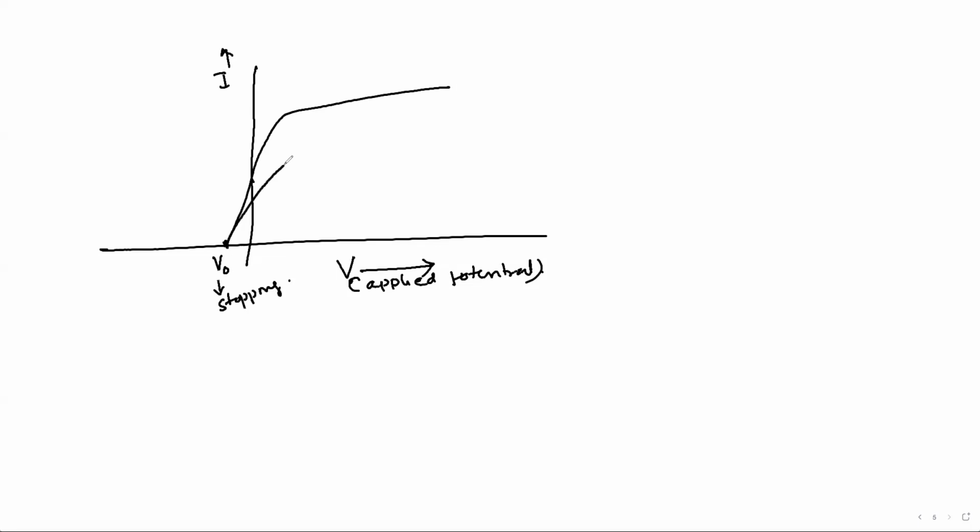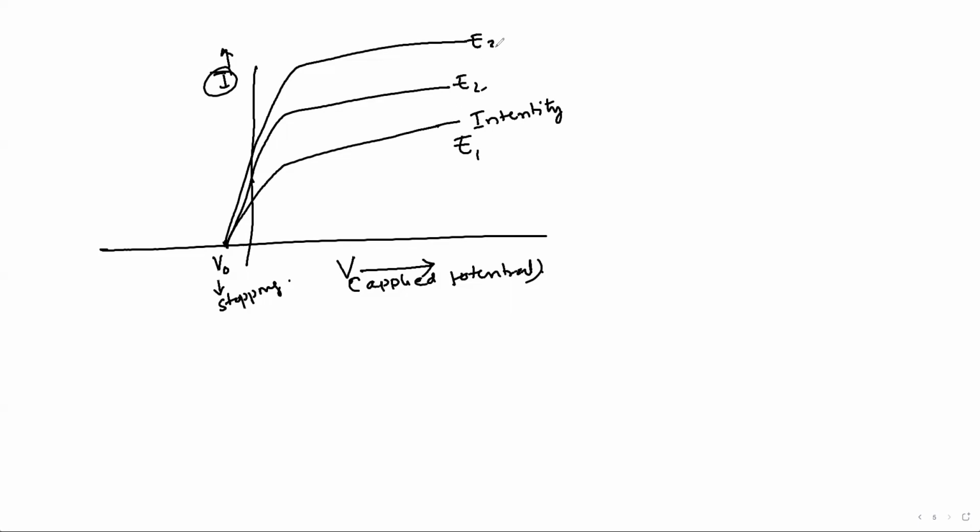Suppose I give 3 lines like this. This is related to the intensity of the incident light. Of course, this is current and this is intensity. Let us consider the intensity of incident light as E1, E2, E3. Now, in this graph, which relation is valid? Yes, the current is more, which means this intensity is more compared to this, and this intensity is more compared to this. That is, E1 is less than E2, which is less than E3.